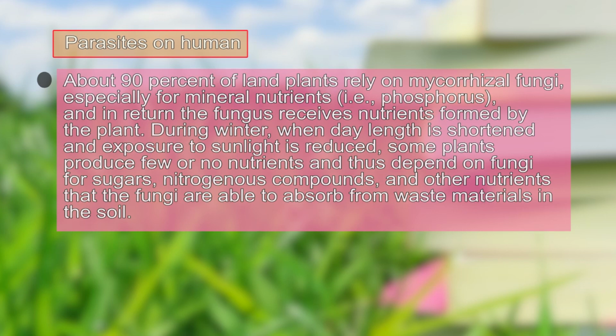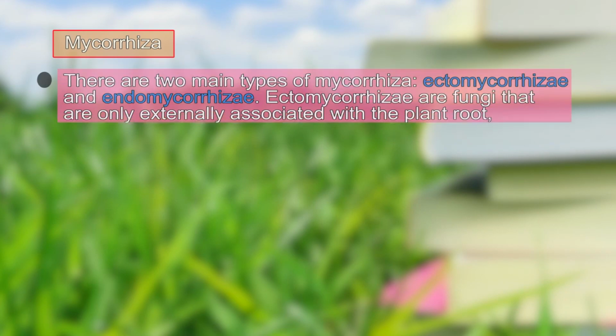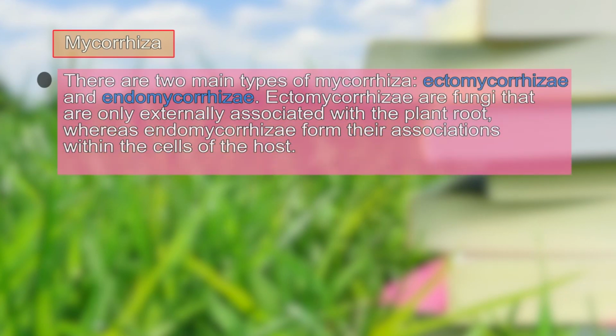During winter, when day length is shortened and exposure to sunlight is reduced, some plants produce few or no nutrients, thus depend totally on the fungi for sugar, nitrogen compounds and other nutrients which the fungi are able to absorb from the waste material present in the soil. And we already know the mycorrhizal association can be of two types: ectomycorrhiza and endomycorrhiza.